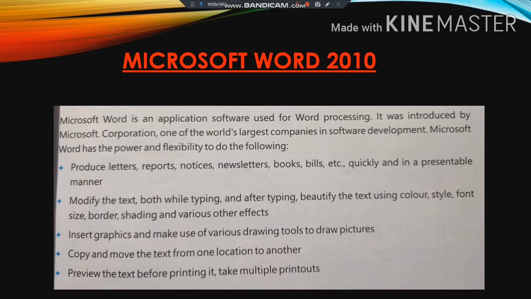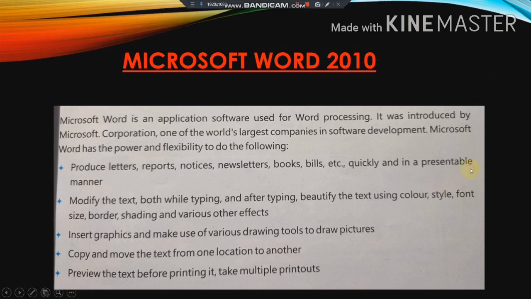Microsoft Word allows us to preview the text before printing it. Before printing, we can see how our text will be printed. If it is not according to us, we can arrange it according to ourselves before printing. Microsoft Word allows us to do that also. Now we can take multiple printouts in Microsoft Word. If we have made one document, we can take one or more printouts of it. Microsoft Word allows this feature too. I think you have understood Microsoft Word.